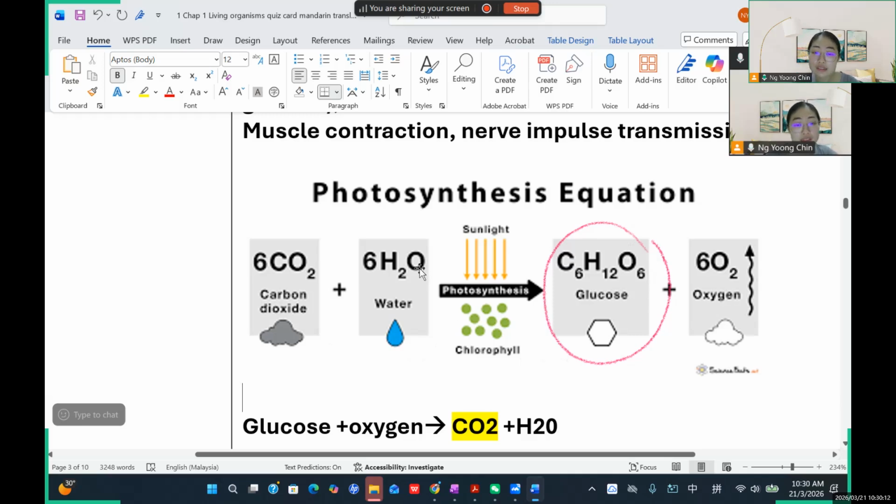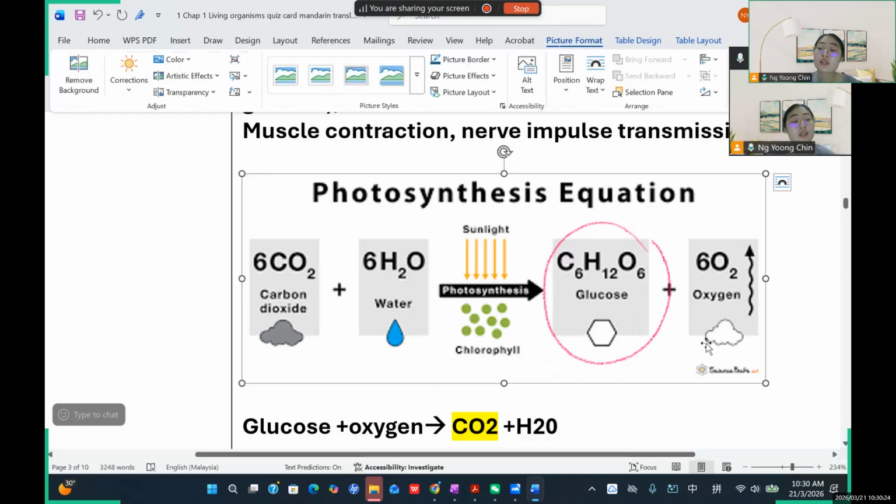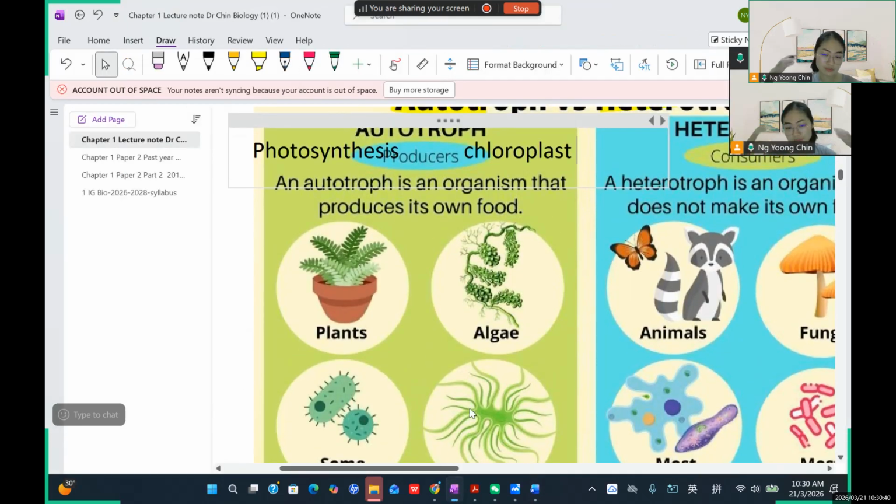So this is photosynthesis, the process where the plant takes in carbon dioxide and water together with sunlight and chlorophyll to make glucose, and then releases the oxygen. The oxygen is released to the atmosphere, and we as humans can take in the oxygen during inhalation. Okay, are you clear about this one? The relationship between human and plant. So that's why we are related to each other.